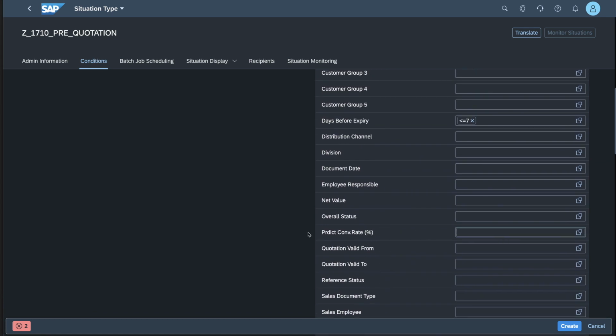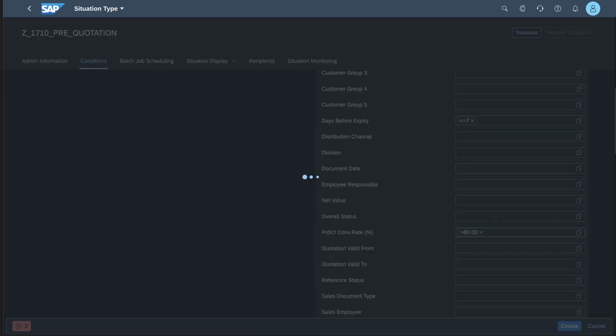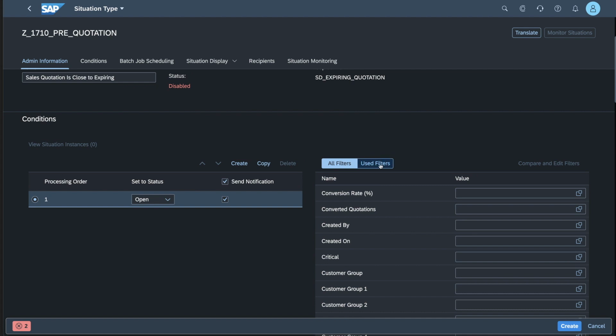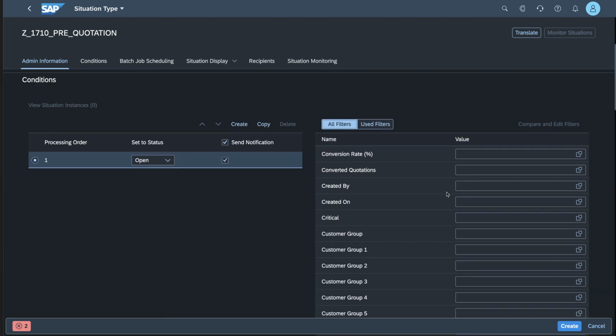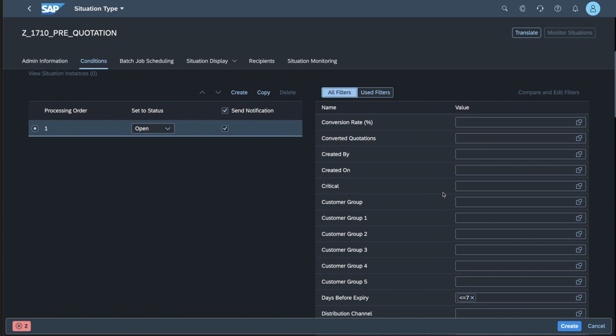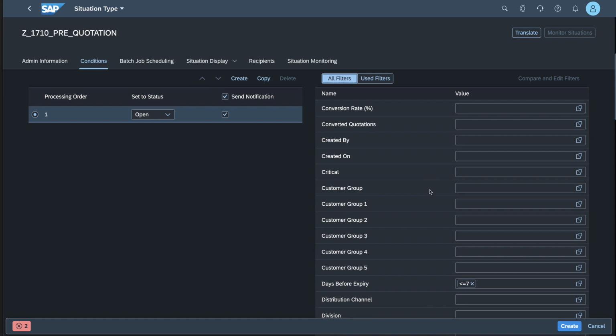And as I said earlier on as well, we want to leverage the information from the machine learning that we have set up, meaning that I'm only really interested in pursuing those quotations where the predicted conversion rate is determined to be 80% or more. So we'll put in 80%. Now what we can also do is just reduce the list of filters to use filters so we can see what we're working with, and then obviously you can flip-flop with all filters if you feel that you have a need to add additional filters to better identify the situations that you will want to focus on.